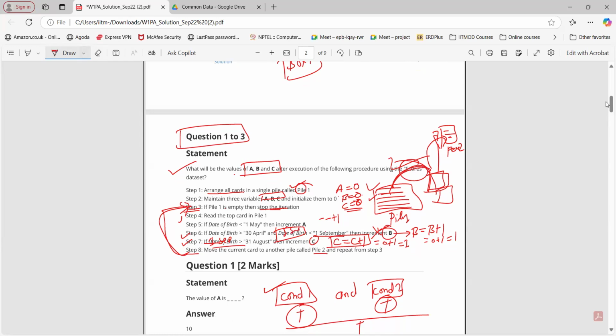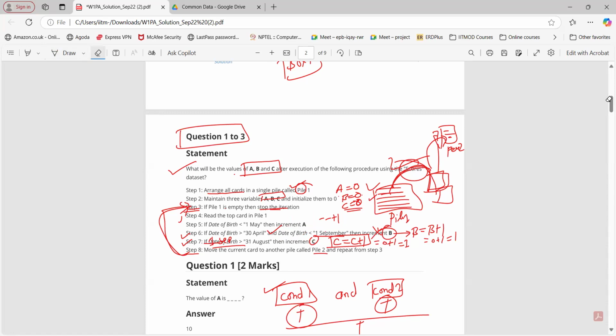First September is not less than first September. This is not true, right? If 31st August is there, then this condition will be true. And for this particular case, that will be false. 31st August is not greater than 31st August. First September is not less than first September, right? That is not true.